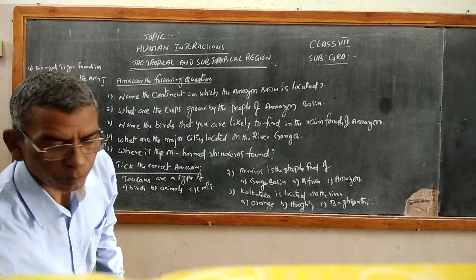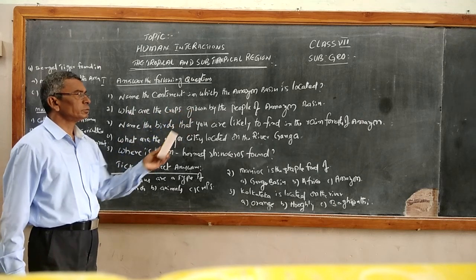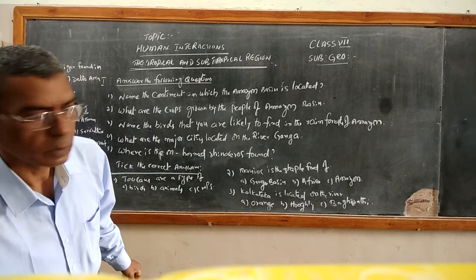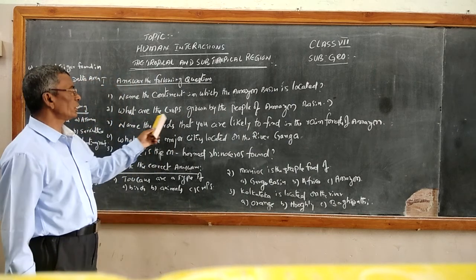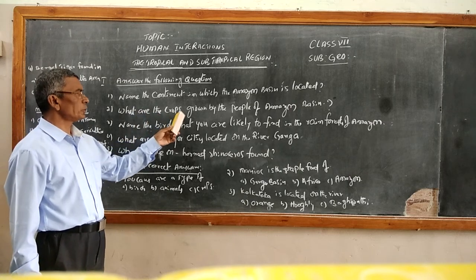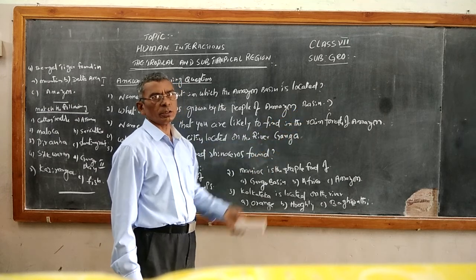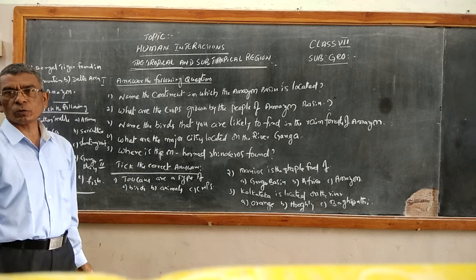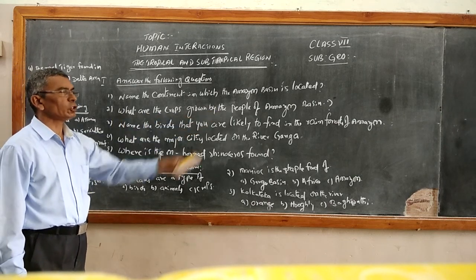Number two, the second one: what are the crops grown by the people of Amazon basin? Question mark here. Children, those who are sitting at the back, pull up your socks. What are the crops grown by the people of Amazon basin?